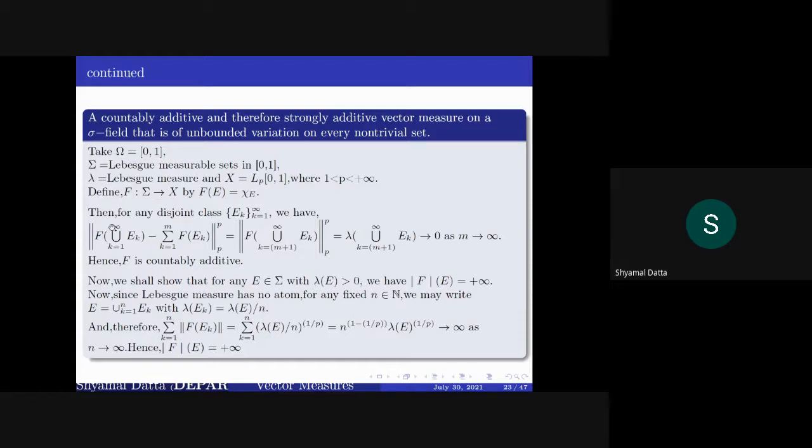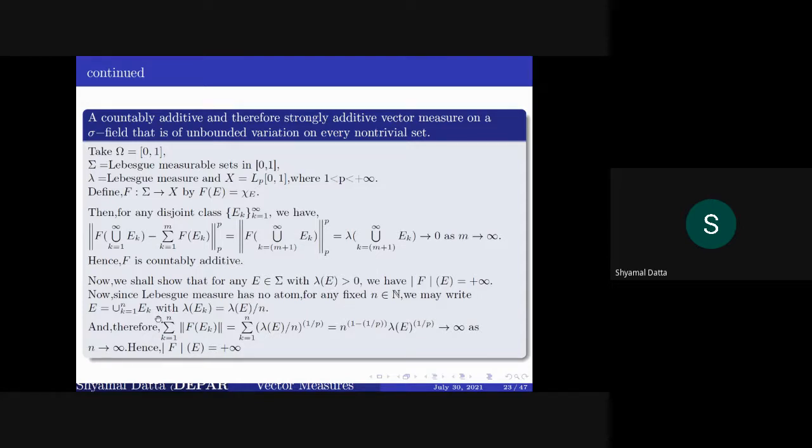First of all, see that this is a countably additive vector measure, because if you look at this difference, it tends to 0 because we are in a finite measure space. This lambda actually goes to 0. So F is actually countably additive.